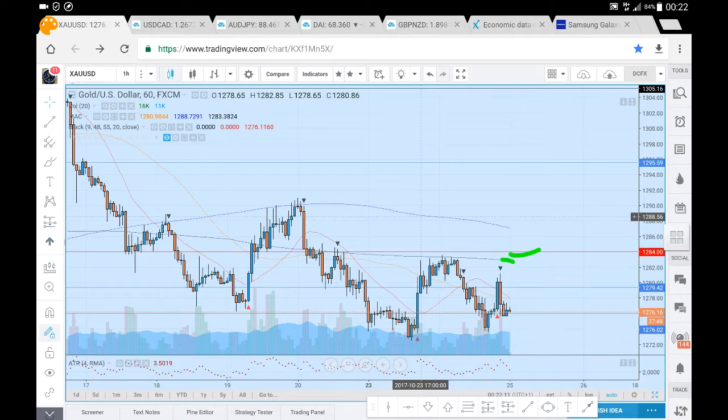Instead, what we saw was prices reversed from this 400 period moving average marked here in black. We've retraced all the way down to the minor levels marked out at 1279 and 1276. We posted a bit of a higher low in relation to the previous low we just had here before we tested the 1274. But overall, the market does appear weak because we've had our highs up here.